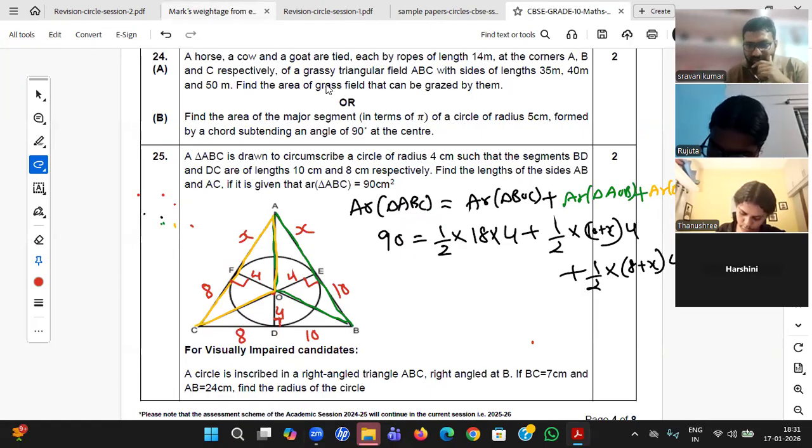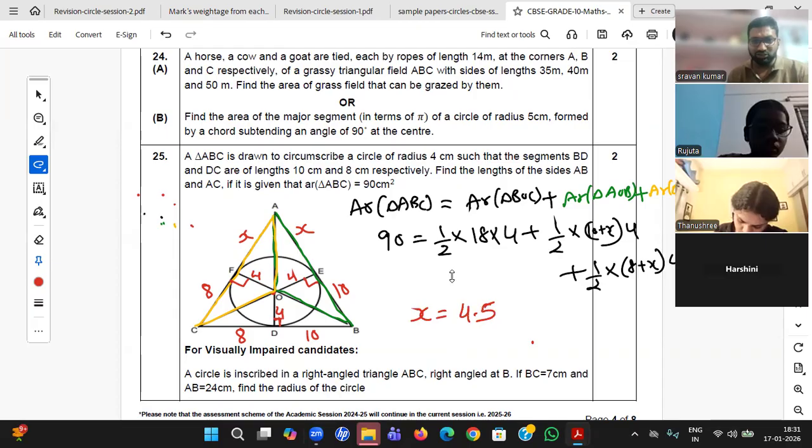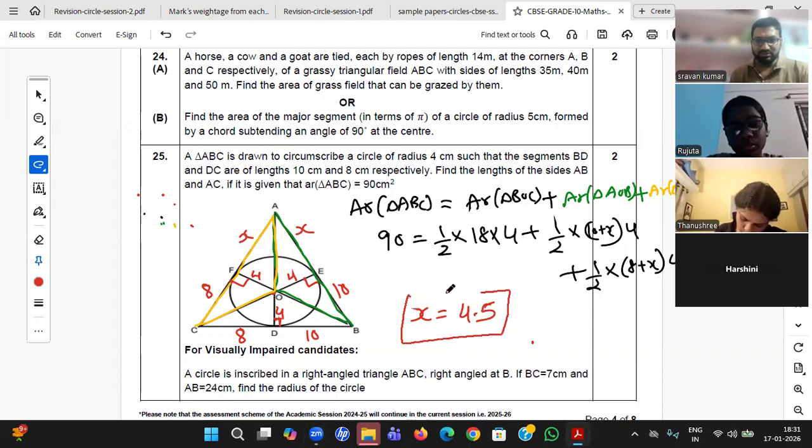Okay, Narendran, right answer. Rujita, no, wrong answer. You are missing some decimals. Tanish, yes, right answer. Okay, so students, now that's up to you, you can find it. You will get something like x equal to 4.5. But he is not asking x. You will not stop here. Yes, Rujita, right answer. Tanish, again, you always miss the last step.